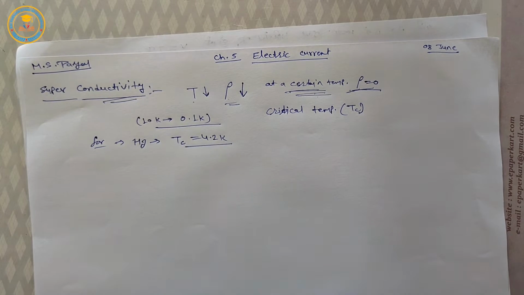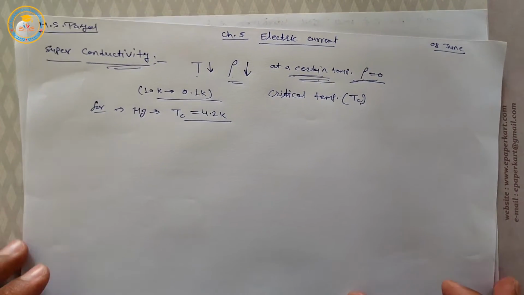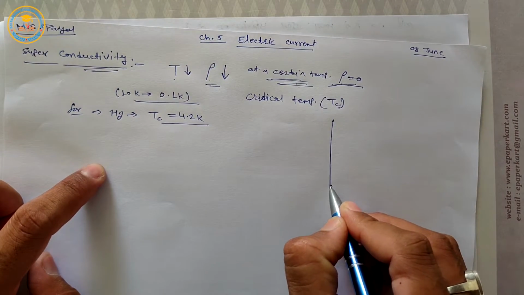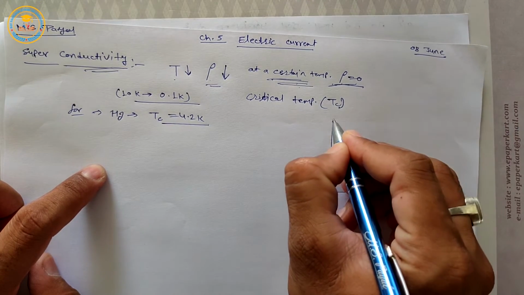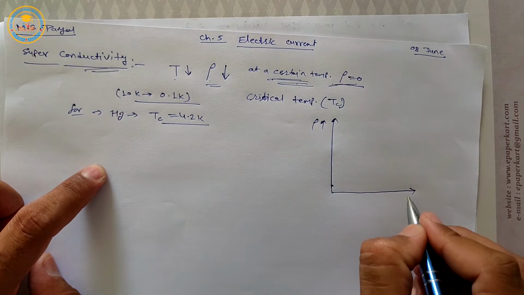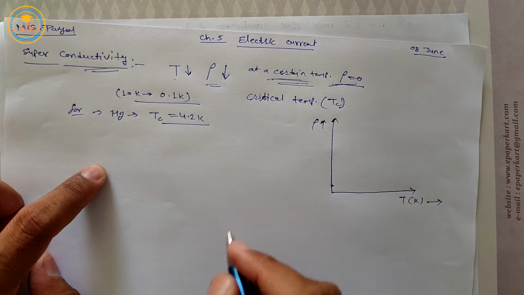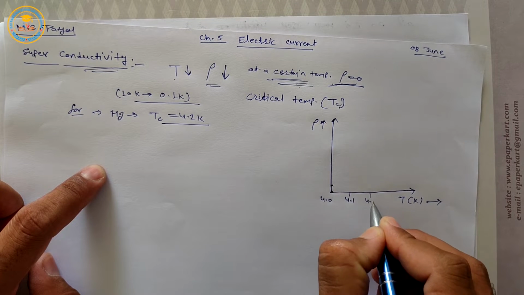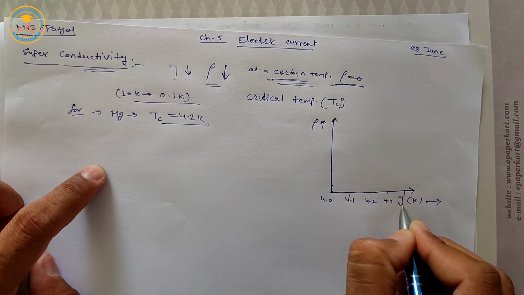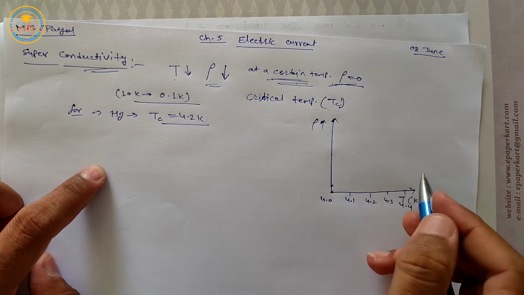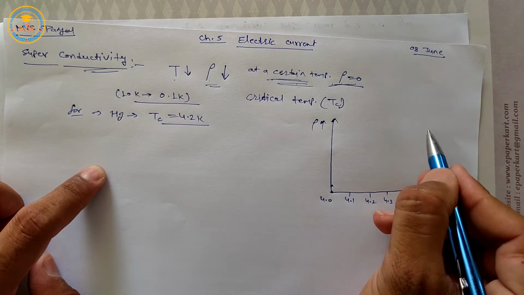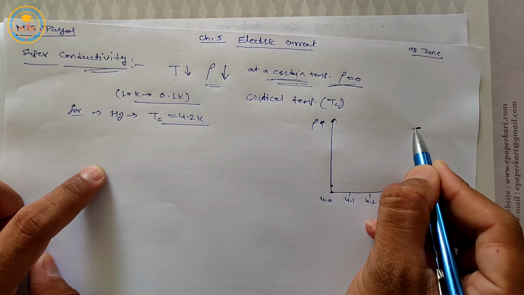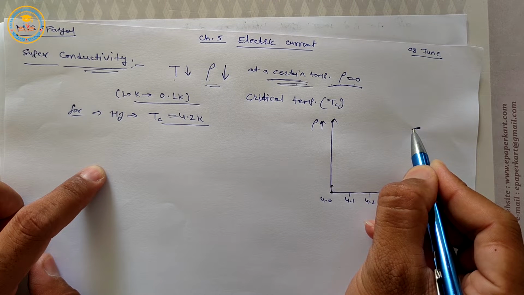Now we understand superconductivity by this graph. This graph is for mercury: this axis is resistivity and this is temperature in Kelvin. Suppose this is 4.0 Kelvin, this is 4.1, 4.2, 4.3, and this 4.4. Initially we decrease the temperature like this, and the resistivity decreases gradually.